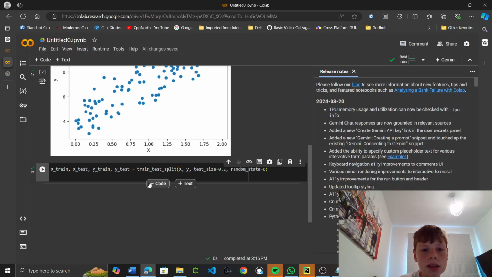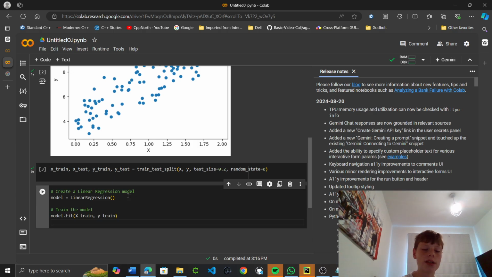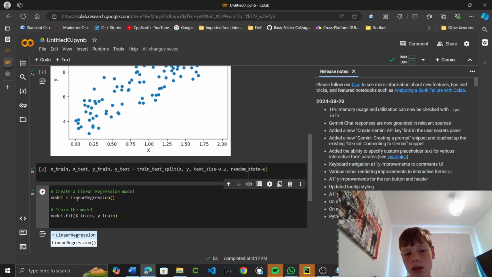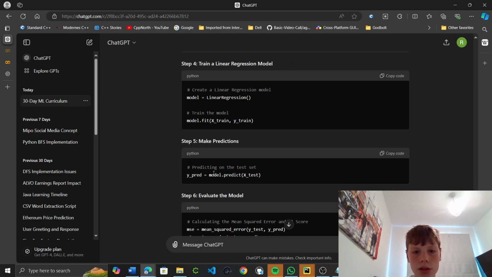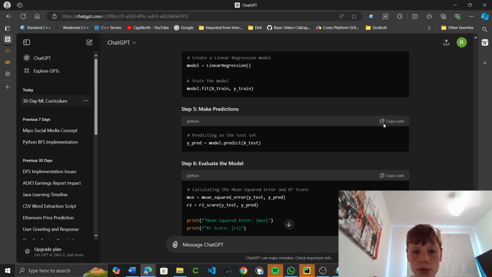I think this is pretty universal, how we train this, so it will be easy to copy and paste through, because all we're doing is splitting our data set into X train, Y train, and then fitting it. After this, I'm pretty sure you just call one function: y_pred equals model.predict.